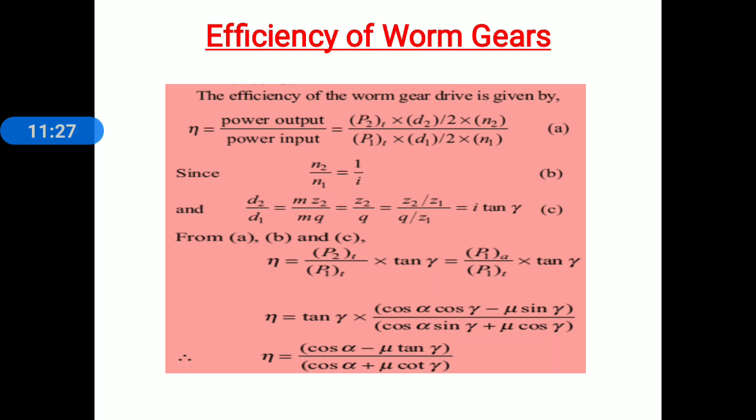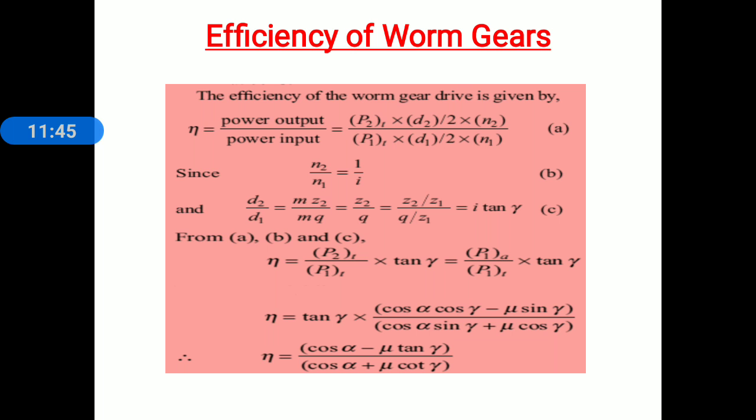P1T gets cancelled, and finally we get a relation for efficiency: tan gamma into, inside the bracket, cos alpha cos gamma minus mu sin gamma, whole divided by cos alpha sin gamma plus mu cos gamma.